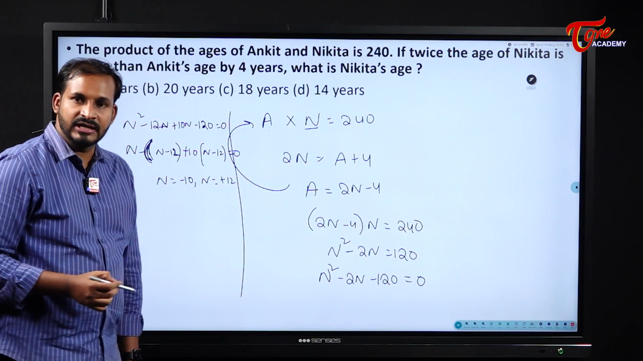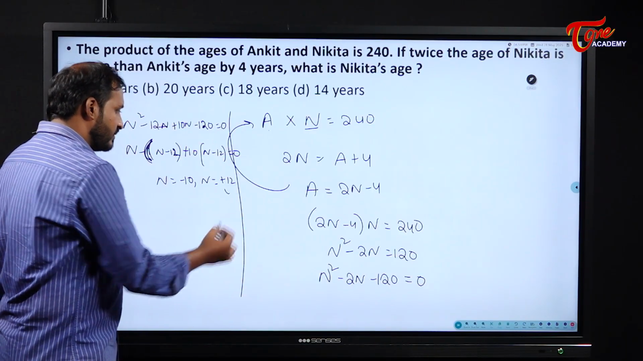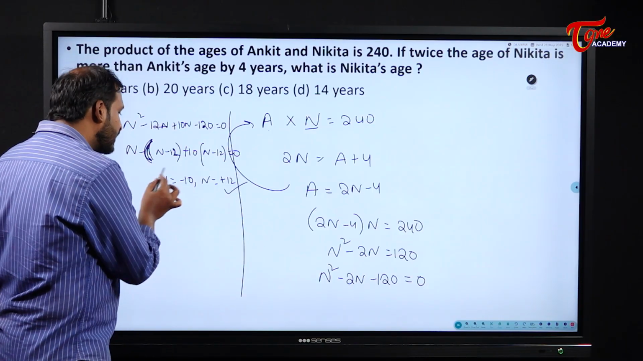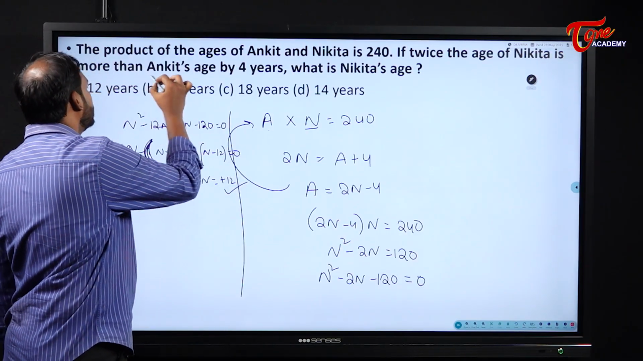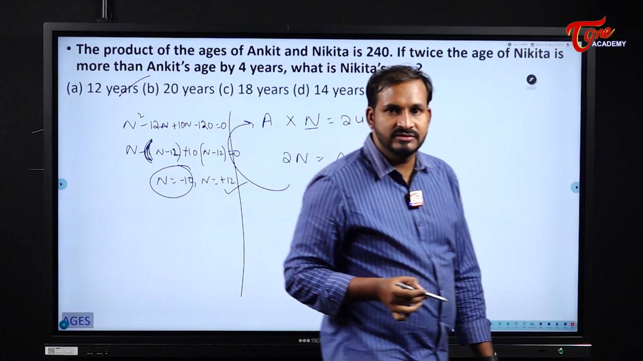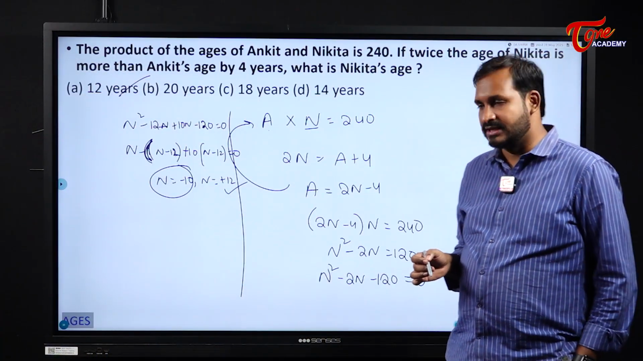Which one will you choose here, tell me? We will always take the positive one. Why? What is the reason? Age cannot be negative. That is the reason Nikita's age will become how much here? 12 years. Nikita's age will be 12 years for us in this case.